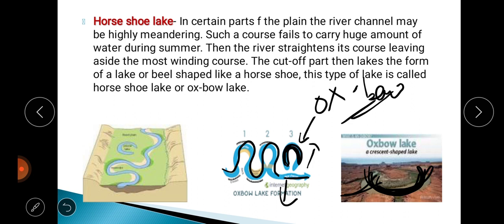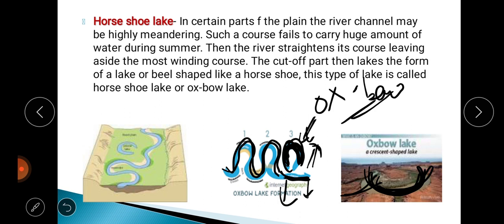So can you understand how it has been formed? Mainly when the river flows in a highly meandering form, during the summer it overflows from its channel. Some cutoff, this is called a cutoff, is formed by the river. That means the river cuts the earth in a shape like this, bow-shaped or horseshoe-shaped, and then it starts to flow straight. It straightens, so that means it flows straight. That cutoff is called your oxbow lake or horseshoe lake.